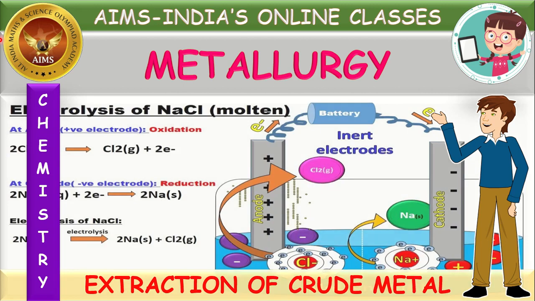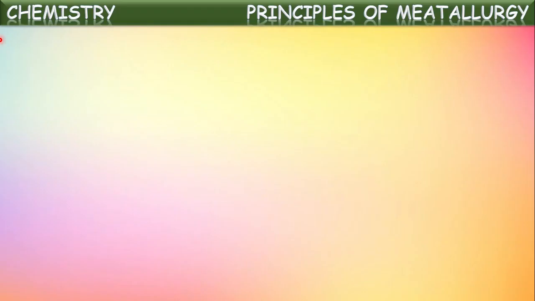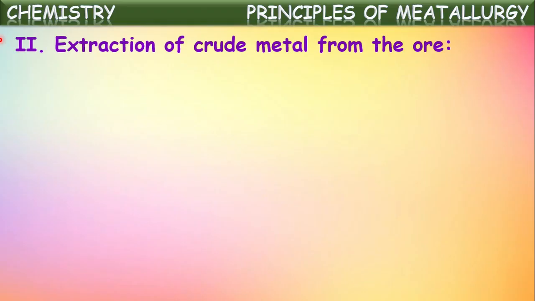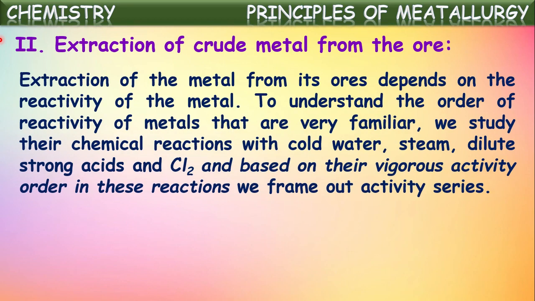Now, in this session, we are going to see the second stage in these metallurgical processes, that is extraction of crude metal from the concentrated or dressed ore. So we can say this is the second stage, extraction of crude metal from the concentrated ore. Extraction of the metal from its ore depends on the reactivity of the metal.